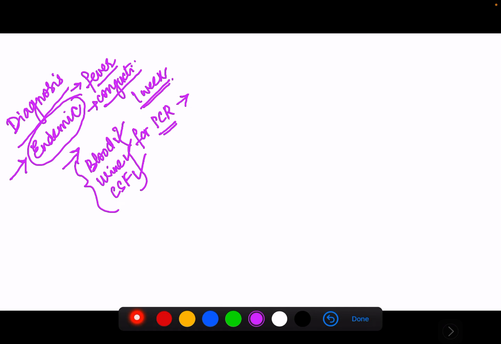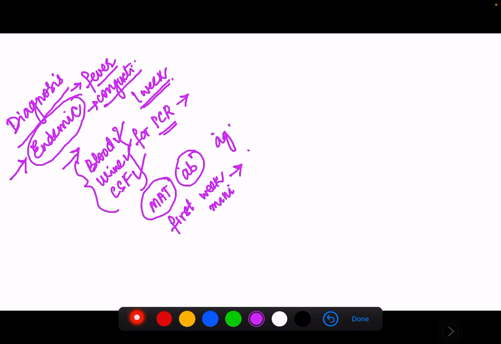And then we have the serological test. In serological testing, we have the microscopic agglutination test, where we are detecting the antibodies to the antigen. Initially, in the first week of illness, there will be only a minimal elevation of antibodies. So in the first week we send blood for antibodies, and again we send blood for antibodies after 7 days.